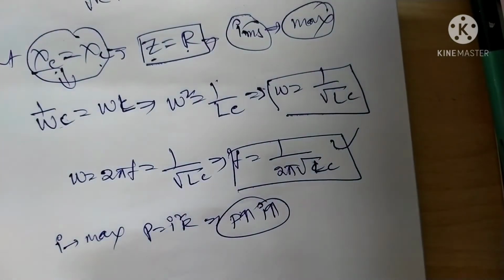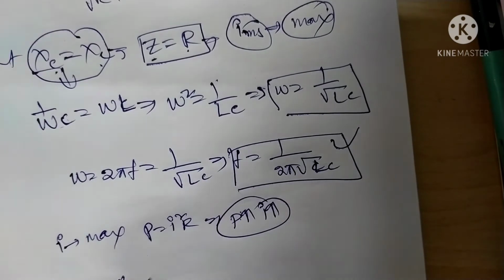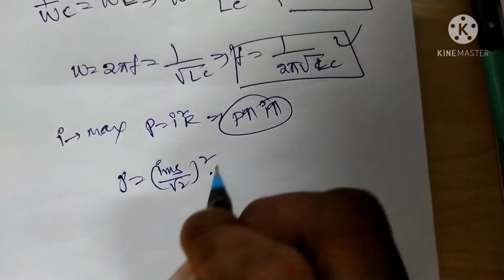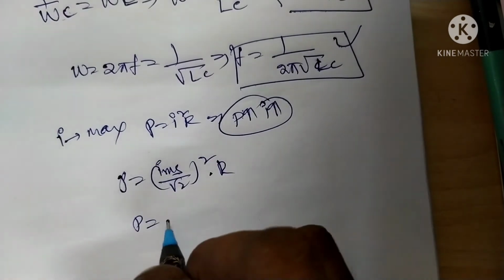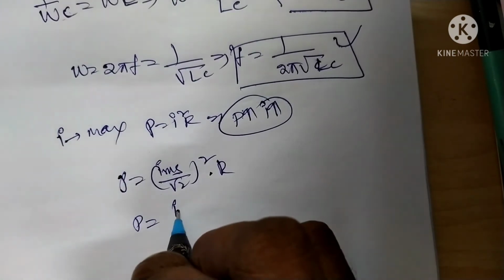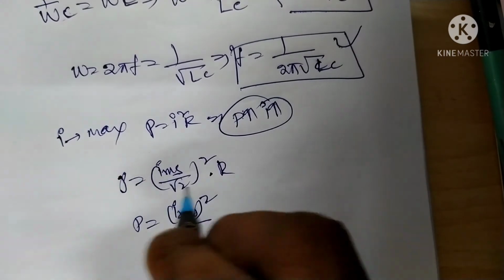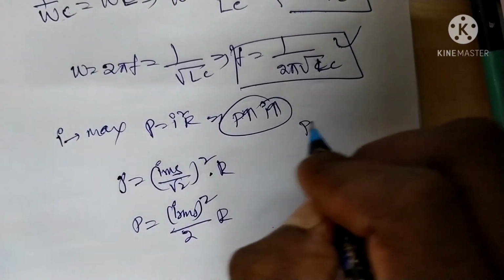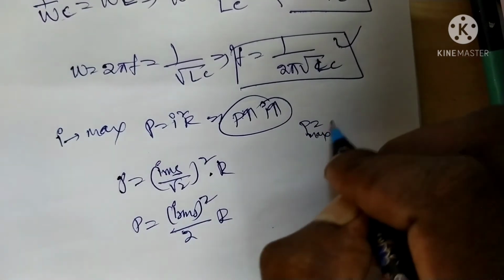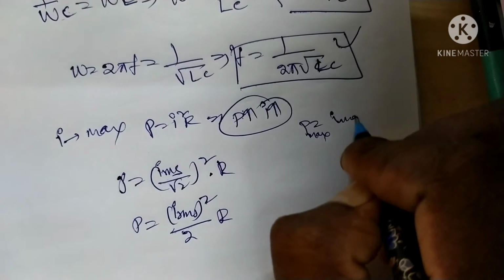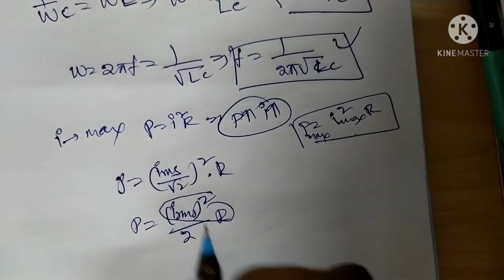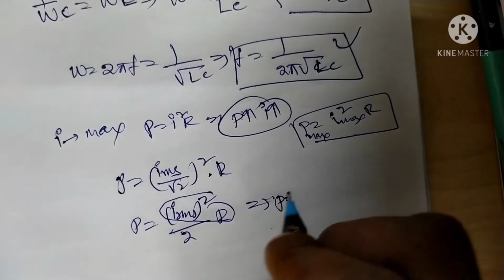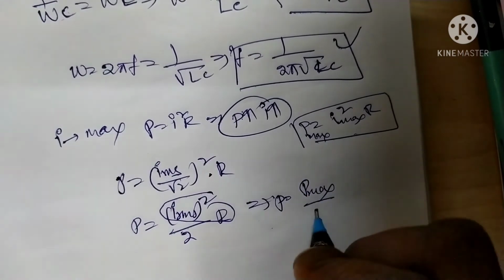From IRMS, the power is equal to IRMS, that is I maximum by root 2, whole square, into R. This is the domestic power. According to the formula, P is equal to I square into R, where I is the maximum current; this is the maximum power. That is, the domestic power is equal to the maximum power by 2.